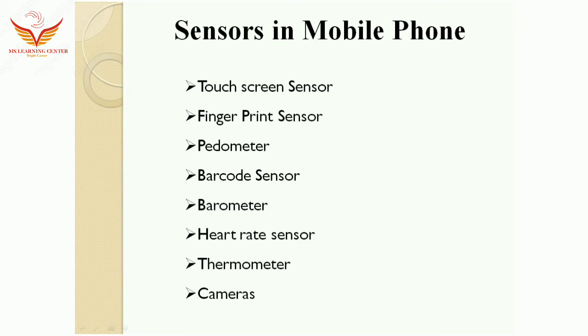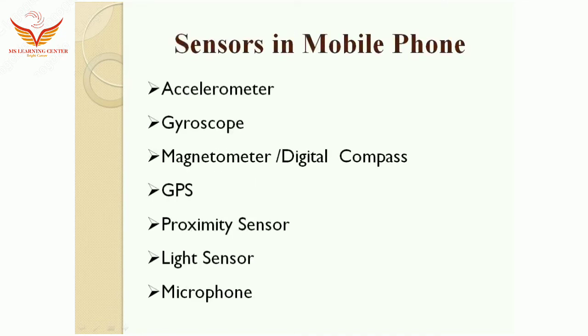So these are the total 15 sensors in the mobile phone. One by one we discuss these sensors.